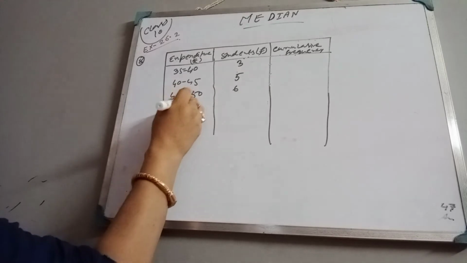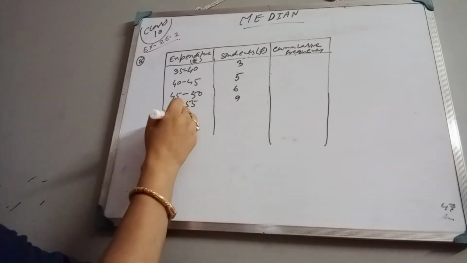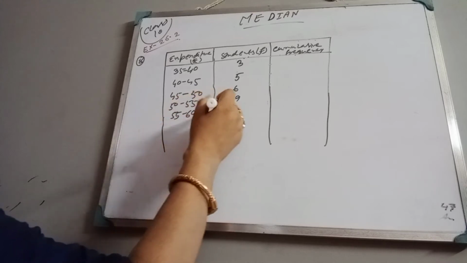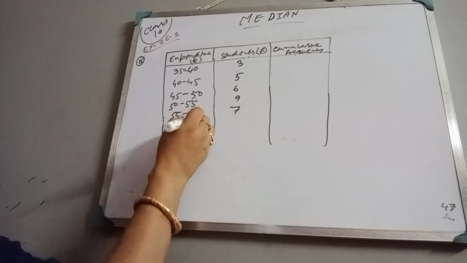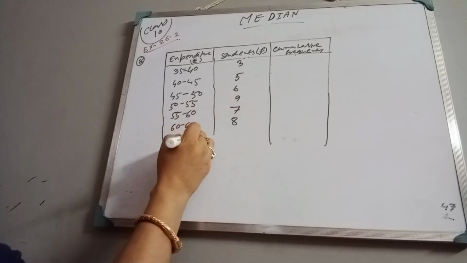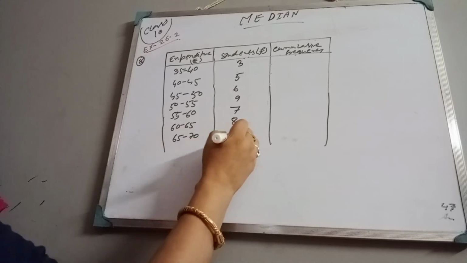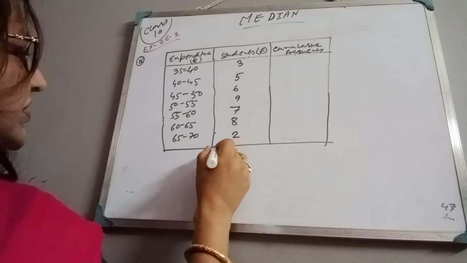50 to 55, this is 9. 55 to 60, that is 7. 60 to 65, that is 8. And 65 to 70, that is 2. Okay, now let us find the same as before. At first, find it here.